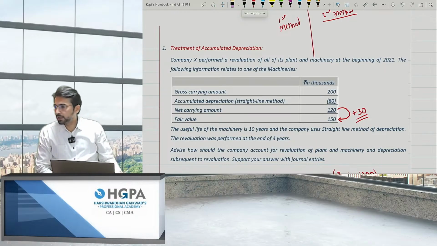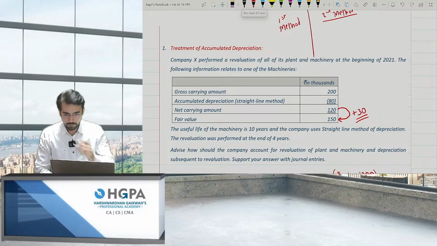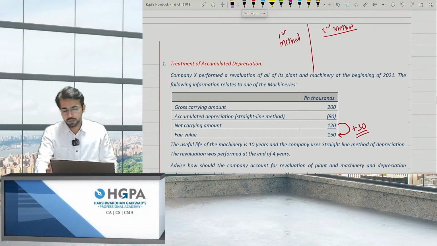Accumulated depreciation to PPE 80. Okay, perfect. And PPE to revaluation surplus 30. Perfect. So these are the two entries.